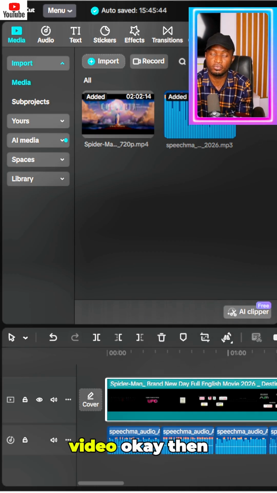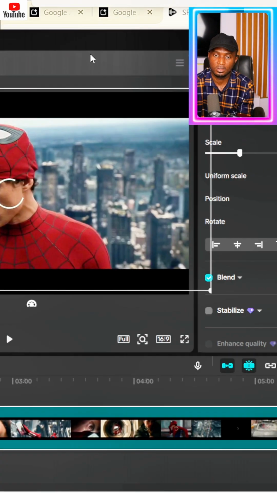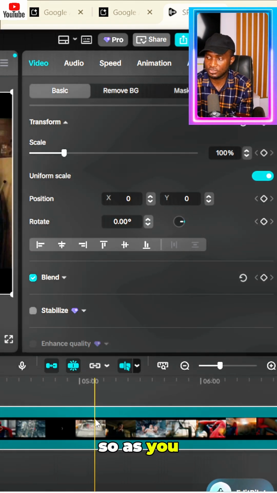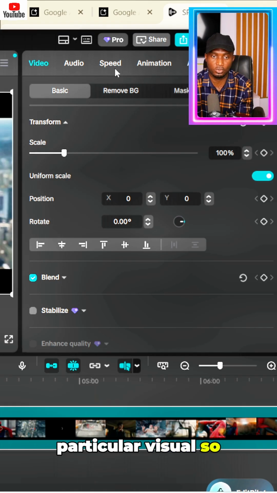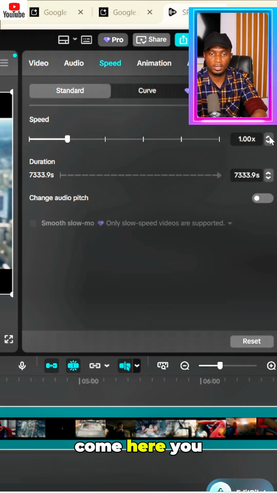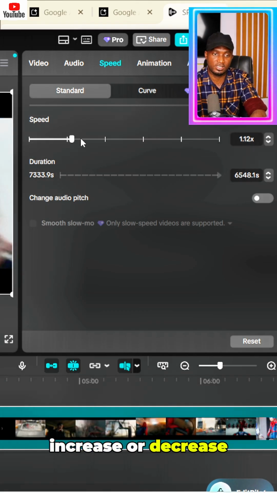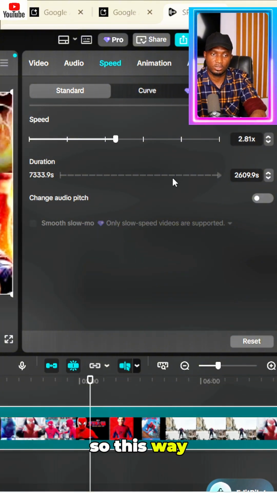Click on the video, okay? Then when you've clicked on it, let me show you the settings. As you can see, I highlighted this particular visual. So click on speed. Now, when you've clicked on speed, come here. You see the option to either increase or decrease the speed. So I always increase it. So this way, you see, I'll increase the speed.